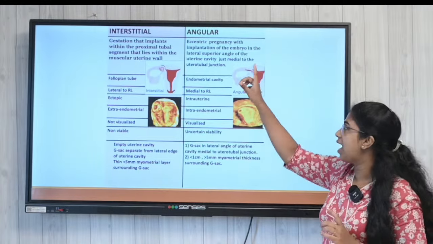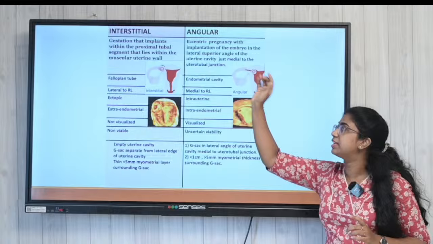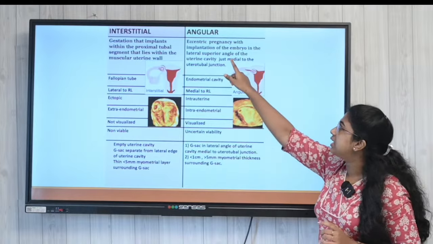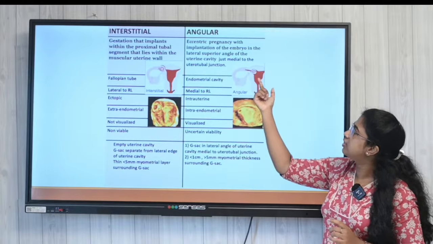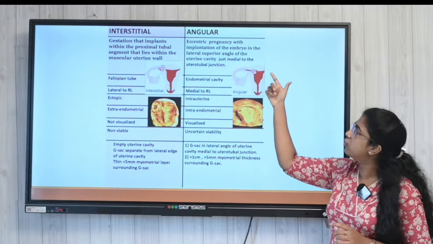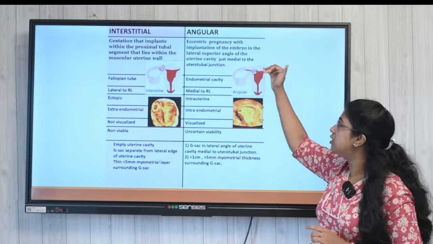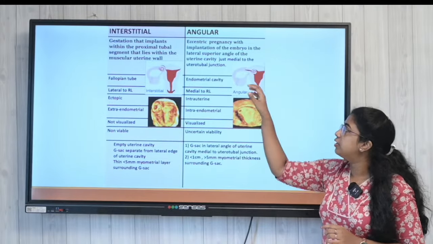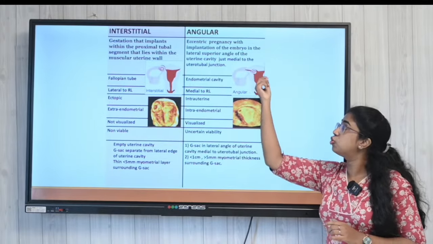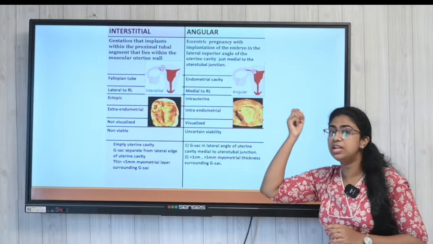While on the other hand, in the angular ectopic pregnancy, you can see that the implantation of the embryo is usually at the superior angle of the uterine cavity itself. So, it is superior to the uterine angle, and it is medial to the uterotubal junction.